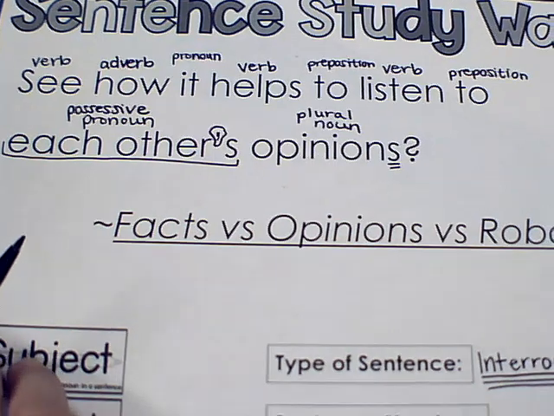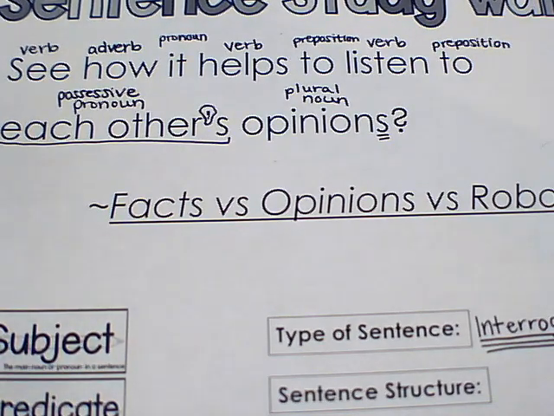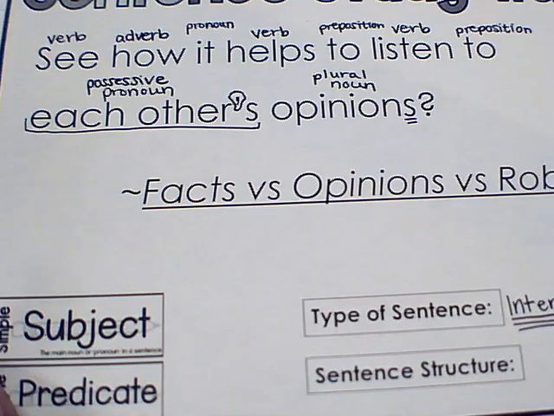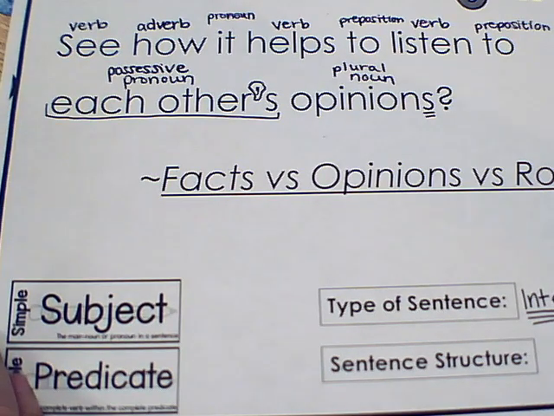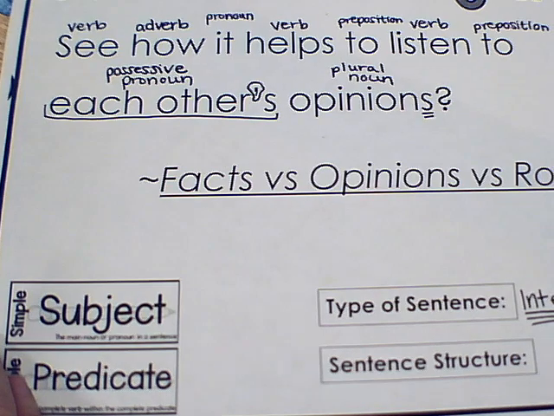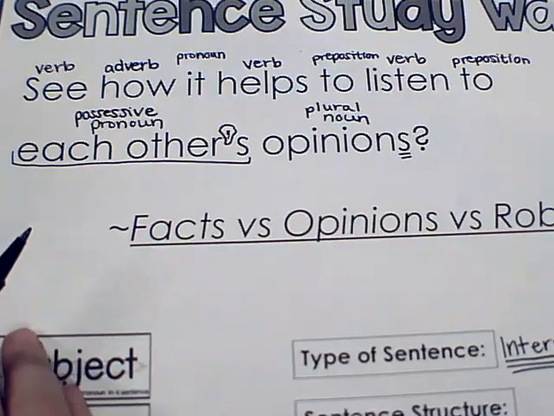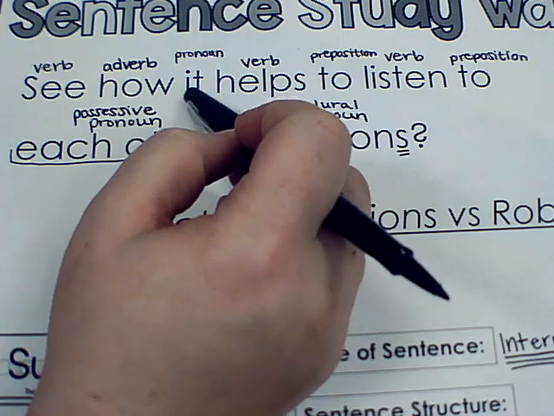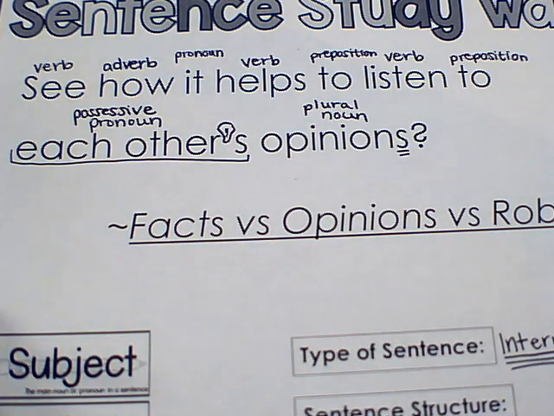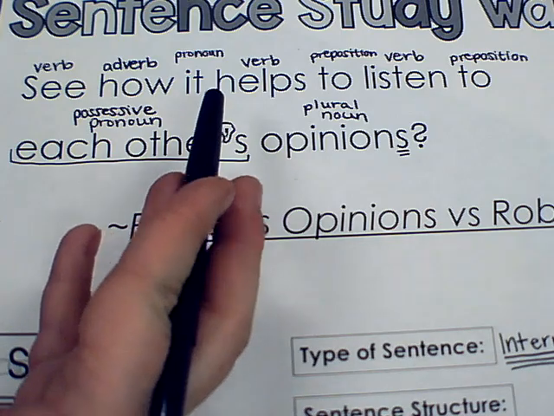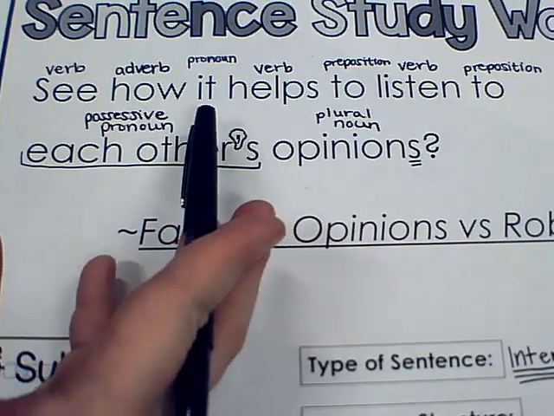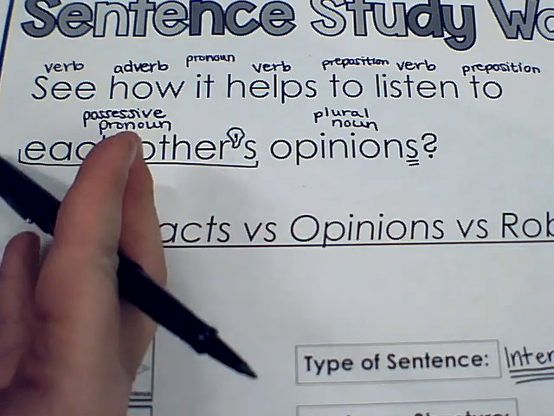All right, so now we need to figure out the sentence structure and subject and predicate. There are not many subjects and predicates in here. There's not even many nouns in here. There's pronouns. So is the subject who's doing all the action the it? Not really, because I'm looking at this it and it says it helps. Well, the it is actually kind of referring to an action. It's not even referring to a person, actually. It's referring to an action. So the action is not the subject of the sentence.